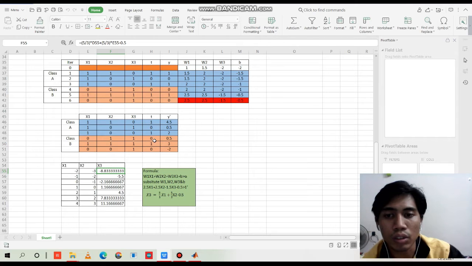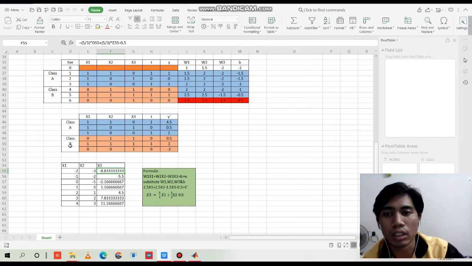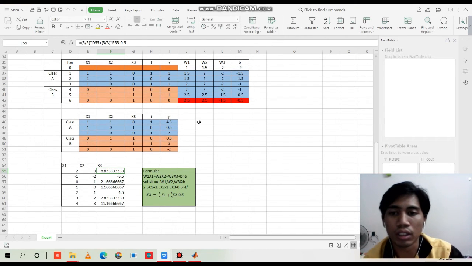Our target is 0, correct. For the fifth, we get 3, which means more than 1, and our target is 1, which is correct. For the sixth, we get negative 2, which means less than 1, and our target is 0, which means our table is 100% correct from the data and the assumption.